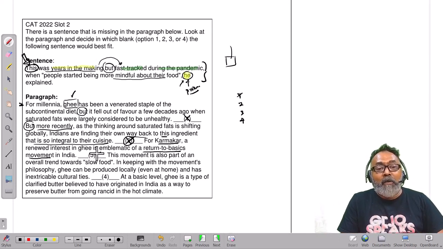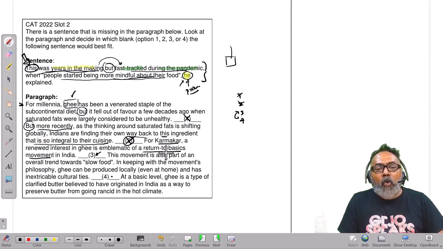Okay, so 3 could be a shortlist. 2 is out. It's eventually going to be 3 or 4, here or here. Okay, let's read. Movement in India. And then we check. Okay, this was years in the making, but fast-tracked during the pandemic when people started being more mindful about their food. That makes sense. Okay, could be there.